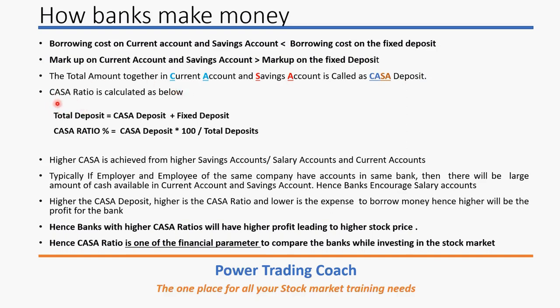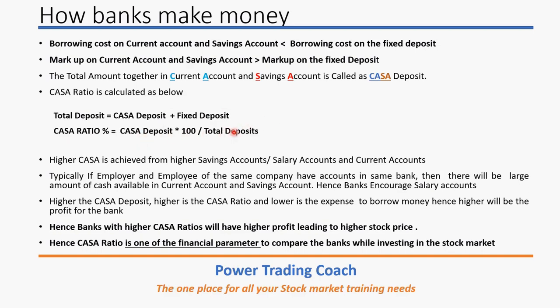What you have to do is calculate the total deposit in the bank. The total deposit in the bank is nothing but the money in the current account and savings account, which is now called CASA deposit, plus the fixed deposit. That is the total deposit in the bank. The CASA ratio percentage is calculated as CASA deposit into 100 divided by total deposits. That means the CASA ratio is basically the ratio of CASA deposit to the total deposit.